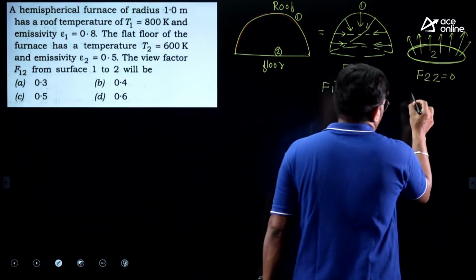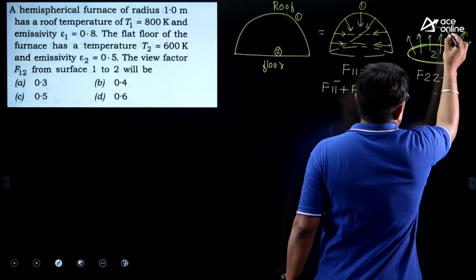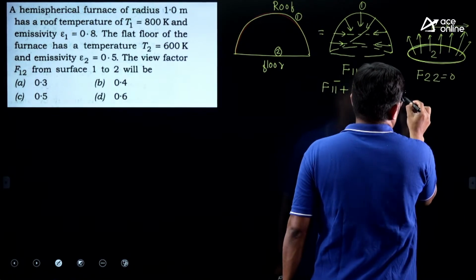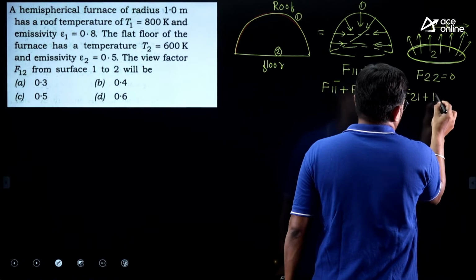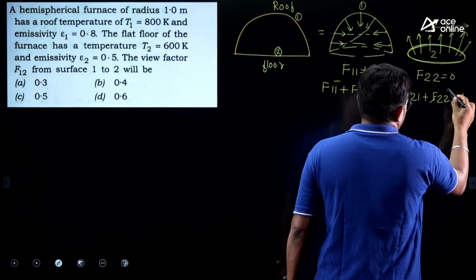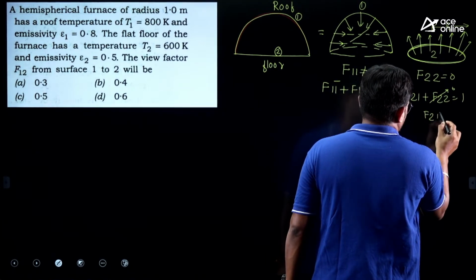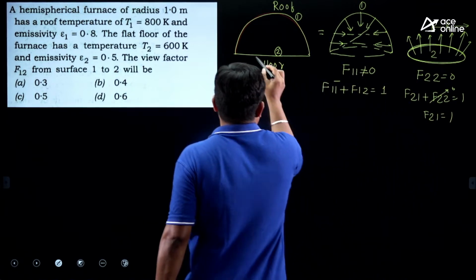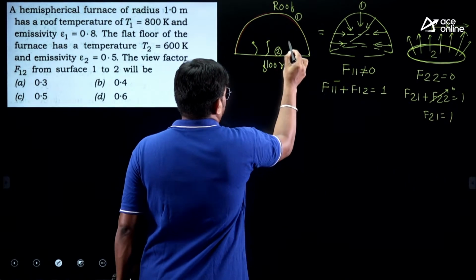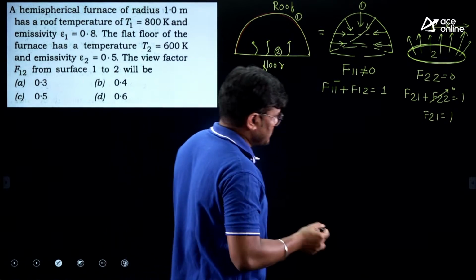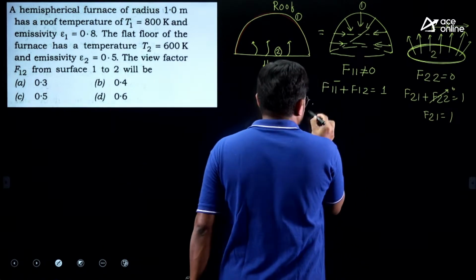Right. So what you can write, this is the radius R. So F21 summation rule, F22 is equal to 1. This is 0. So F21 is equal to 1. What does it mean? Whatever the 2 radiate, everything will fall on 1. Okay, that's the logic.